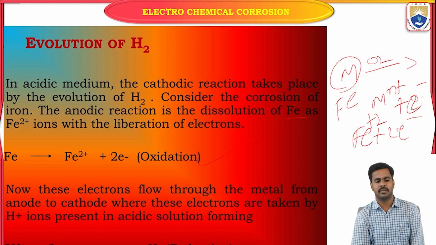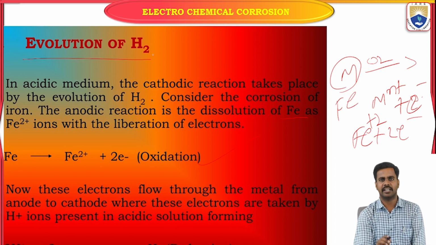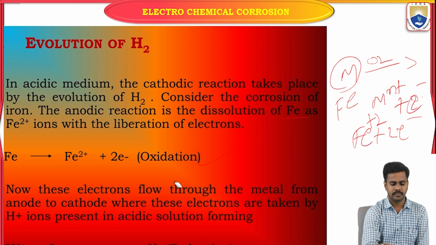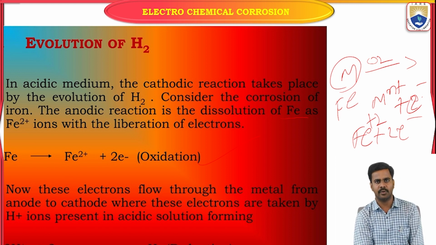We already know that evolution of hydrogen takes place in an acidic corrosive environment. So whatever electrons are released due to the oxidation at the anode, those electrons are taken by H+ ions present in the acidic solution.